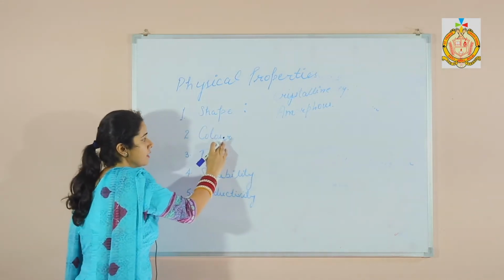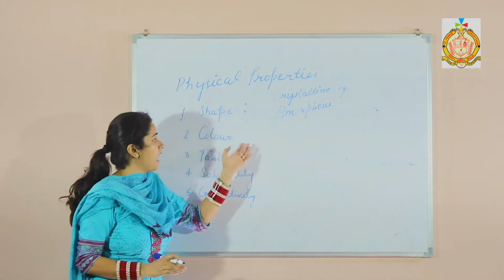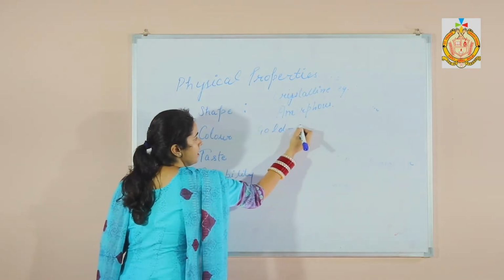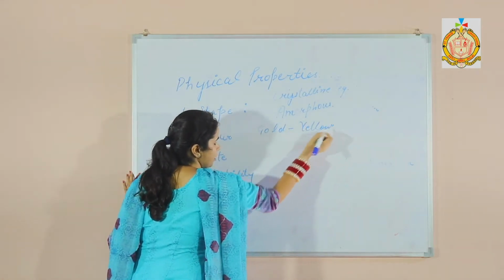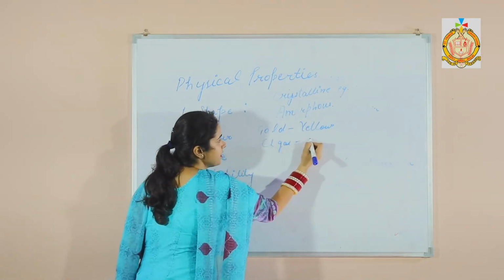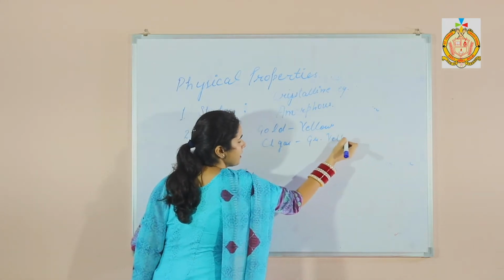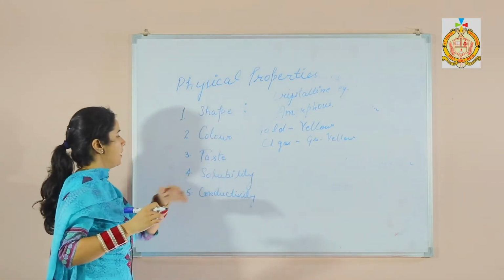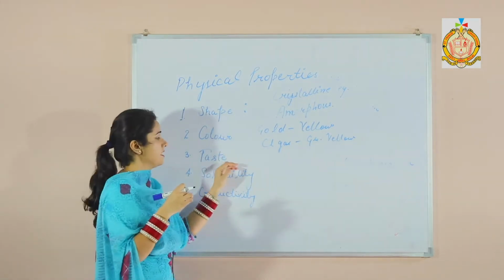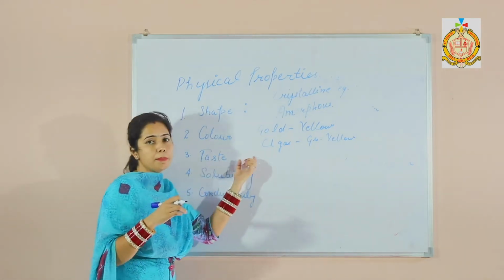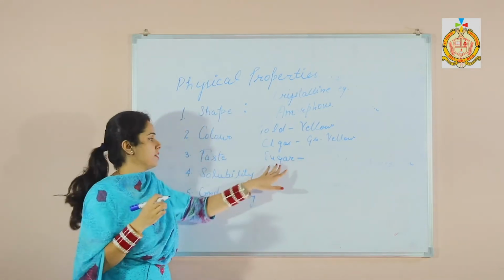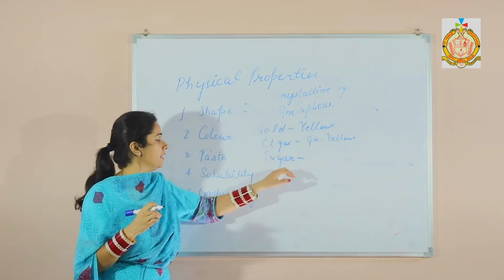The second one is the color. Different states of matter have different types of colors, like gold has yellow color, or chlorine gas, that is greenish yellow in color. Taste, every substance has its characteristic taste. For example, sugar is sweet in taste. Salt is salty in taste.